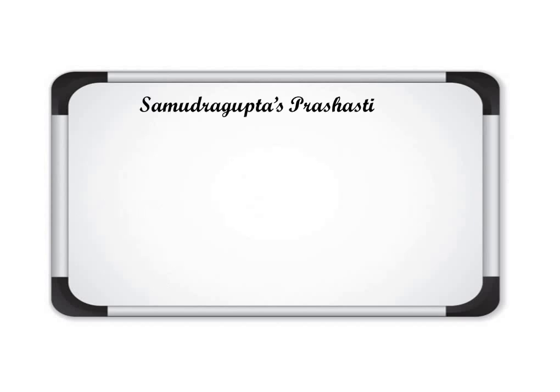Next is Samudragupta's Prashasti. As we talk about the Allahabad Prashasti, that was Samudragupta's Prashasti. So what is there in it?